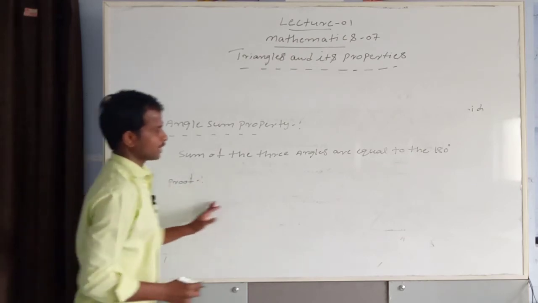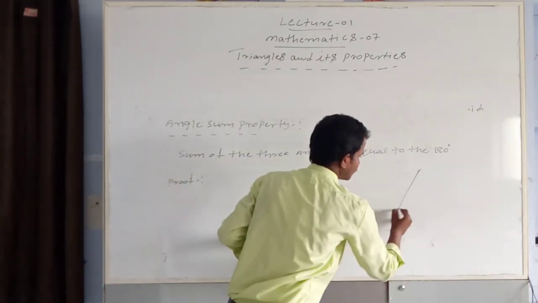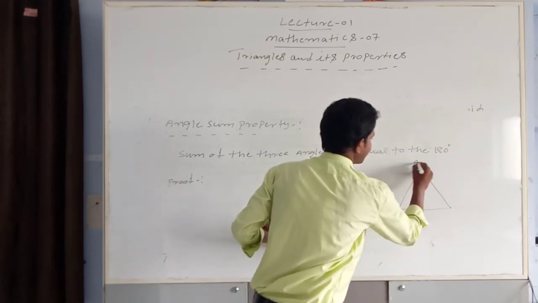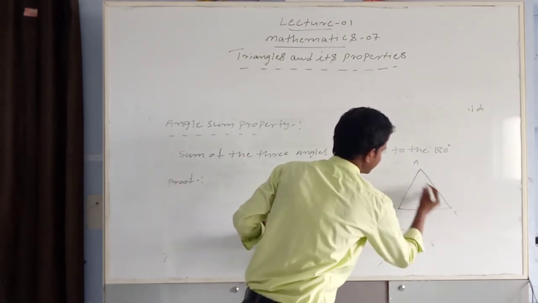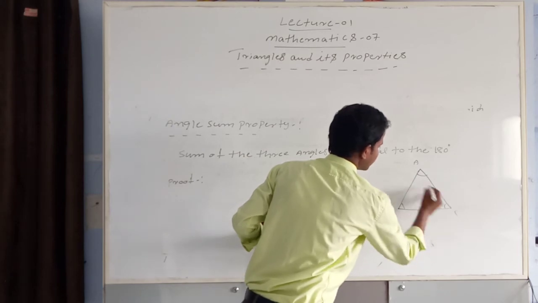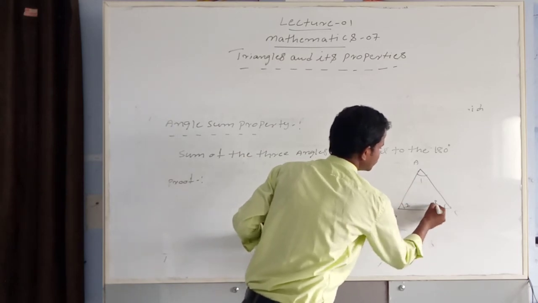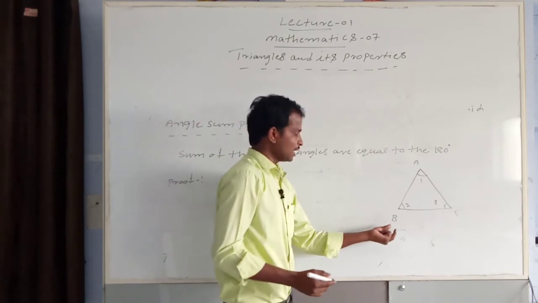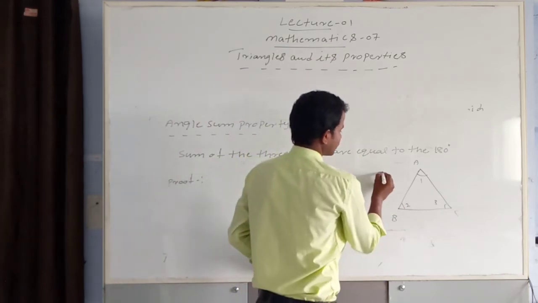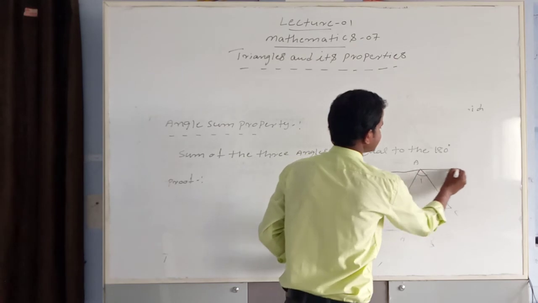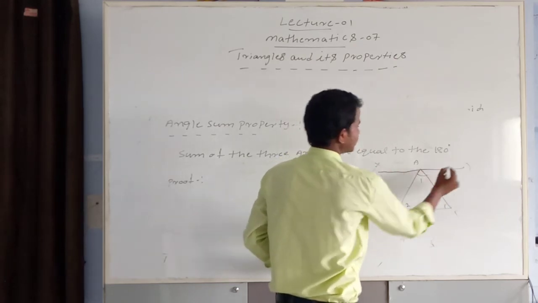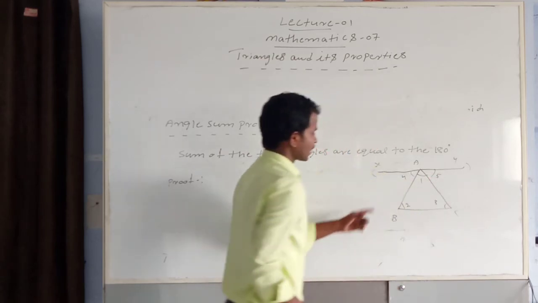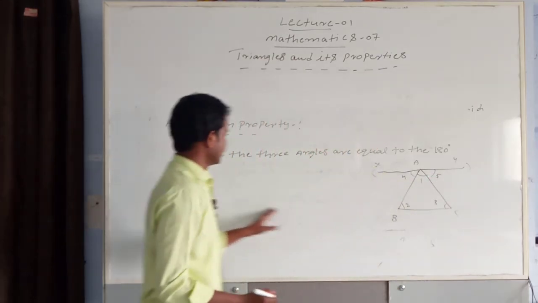I draw one triangle. This is triangle ABC. Here I am taking the angles 1, 2, 3. I construct one line here, drawn parallel to BC. This line I am taking as XY. Here I am taking angle 4 and this is angle 5. This is parallel to BC.